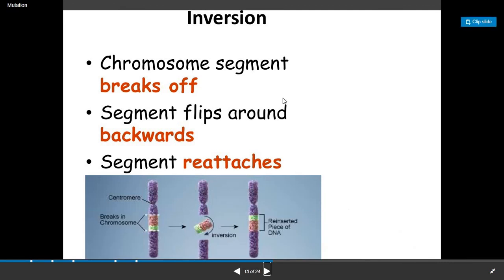Second, inversion. A chromosome segment breaks off, the segment flips around backwards, and the segment then reattaches. You can see in the figure, this is the purple part, this is the red part, this is the yellow part, and what happens here is this part rotates, and the green part comes to the front. So this type of mutation is known as inversion.